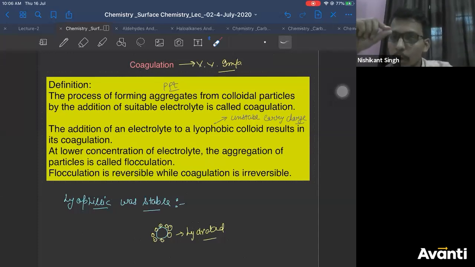When you add a small amount of electrolyte, the conversion of colloidal particles to precipitate will not be too much. Therefore, your precipitate can be converted back to the colloidal particles. That means flocculation is reversible. But if you add a lot of electrolyte, your colloidal particles will get converted into precipitate permanently. Then you cannot reverse it. Correct?